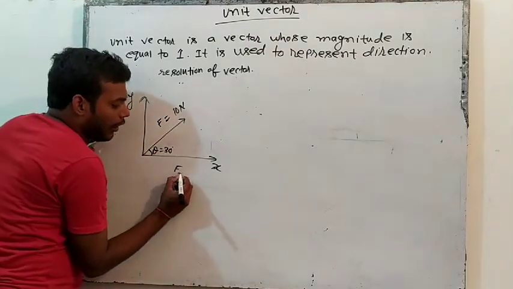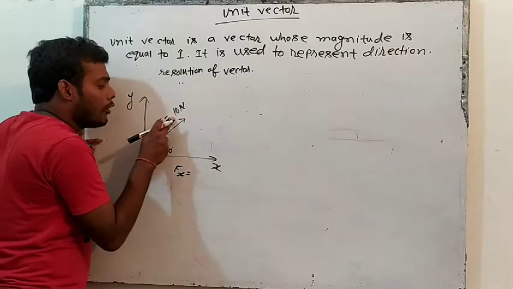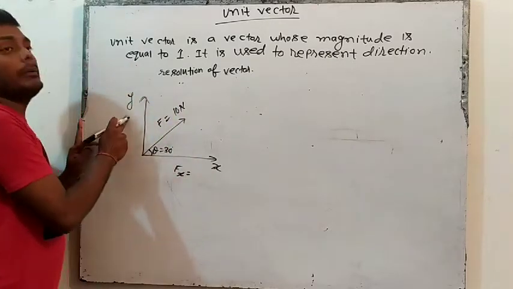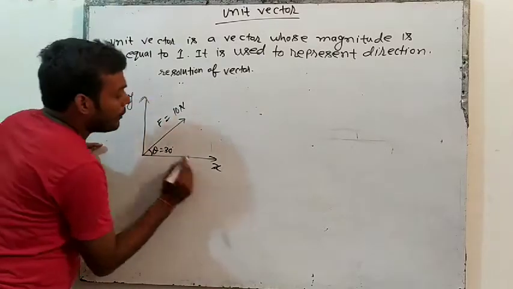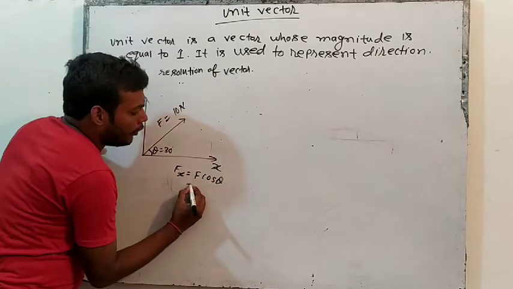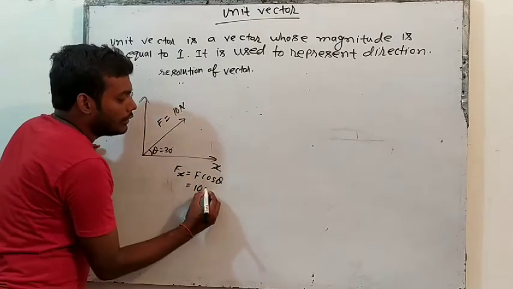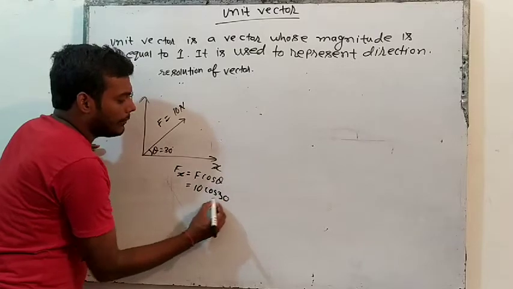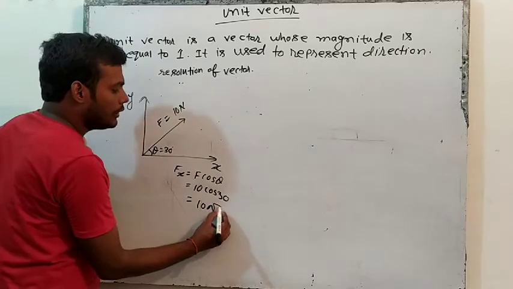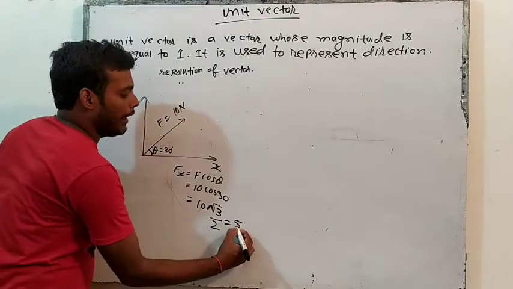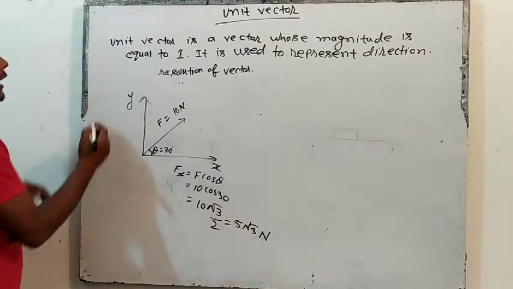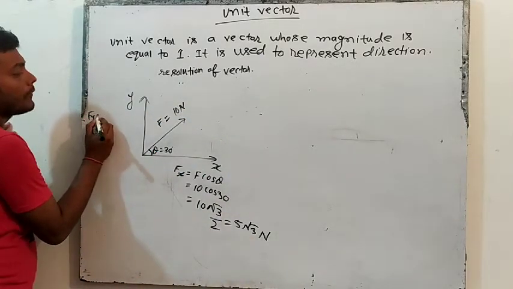Force along x. Here the force is making an angle with x. So the x component will be cos and the other will be sin. You will memorize it like this. So x will be F cos theta. F is 10 Newton, so 10 cos 30. Cos 30 value you all know: root 3 by 2. So 10 root 3 by 2, which means 5 root 3 Newton.